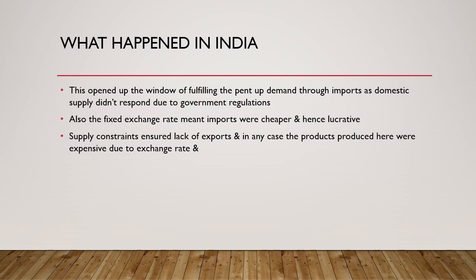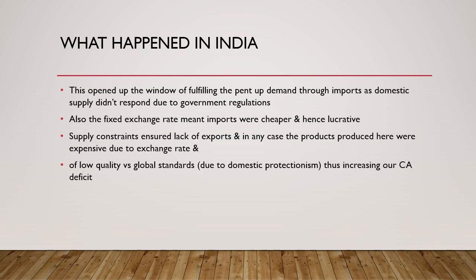Also, the supply constraint ensured that there was a lack of exports from India. And in any case, the products were expensive because of the exchange rate and also of low quality versus the global standards due to the domestic industrial protection. Thus, our current account deficit bulged. This put pressure on the exchange rate, which was fixed, and hence the precious little forex reserves were spent even on maintaining the fixed exchange rate.